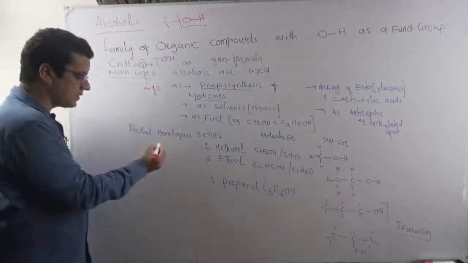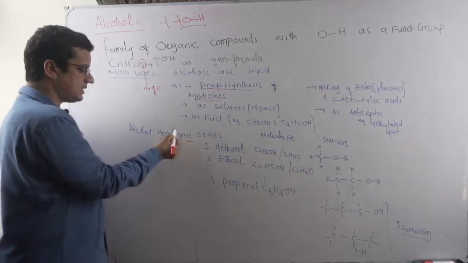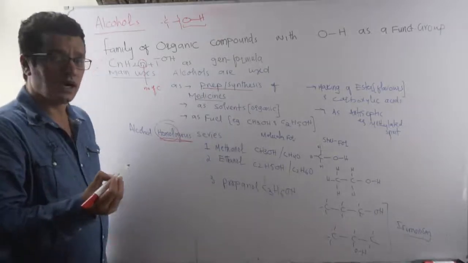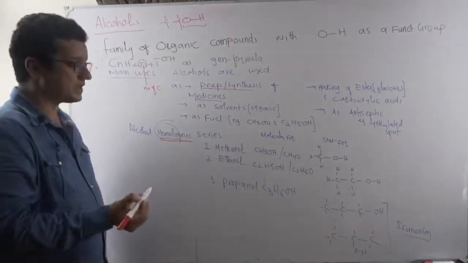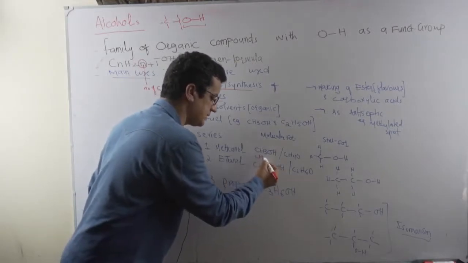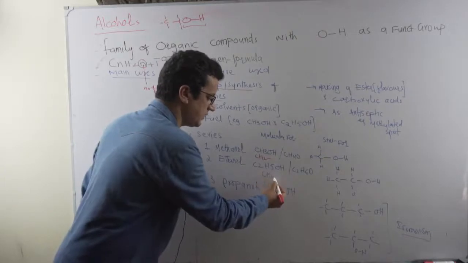And the family of alcohols, the homologous series of alcohols, basically contains what? Alcohols have the hydroxyl group as a functional group, and members differ by a constant factor. And what is that constant factor? CH2. From one to the next, this is a CH2 difference only.